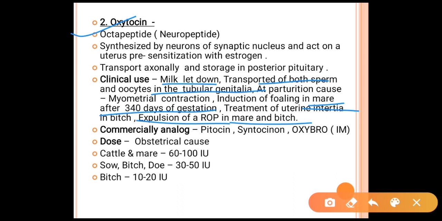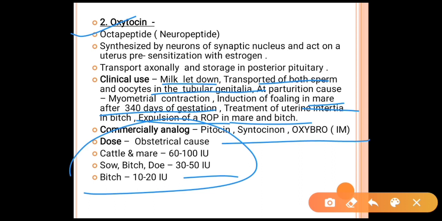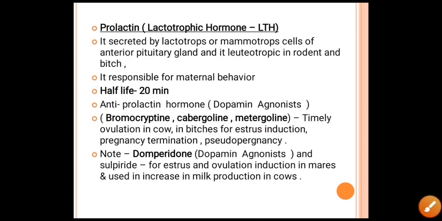There are some commercial analogs of oxytocin like Pitocin, Syntocinon and Oxybro, which are given by the IM route. The dose rate for oxytocin in obstetrical cases for the cattle and mare is about 60 to 100 IU, and for the sow, bitch and doe it is about 30 to 50 IU, and for the bitch it is about 10 to 20 IU.